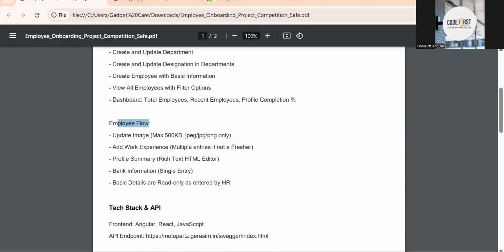In his login, he will only be able to update certain fields, like his image and his work experience. His work experience is multiple. For one employee, we can have more than one experience, right? So that single-to-multiple scenario is also here.